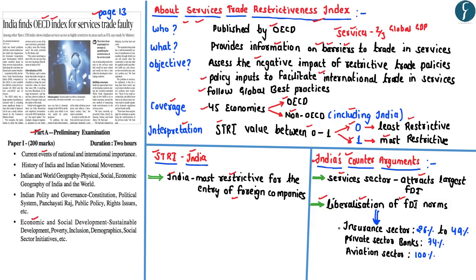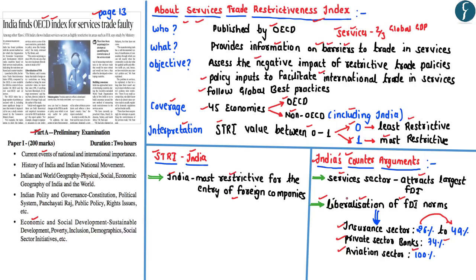For example, with respect to the insurance sector, the Indian government has increased the FDI limit from 26% to 49%. Similarly, the Indian economy allows for 74% of FDI in the private sector banks. Similarly, if one looks at the FDI limit in the aviation sector, it has been progressively increased to 100%.